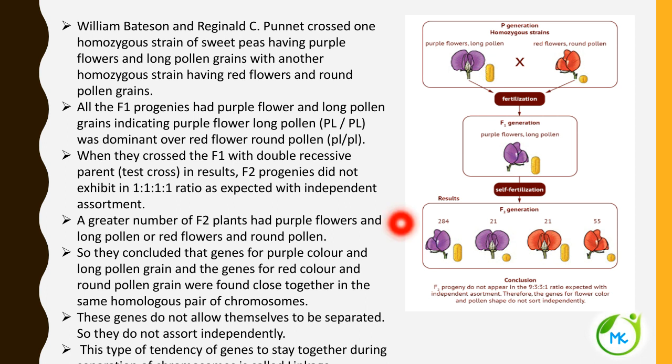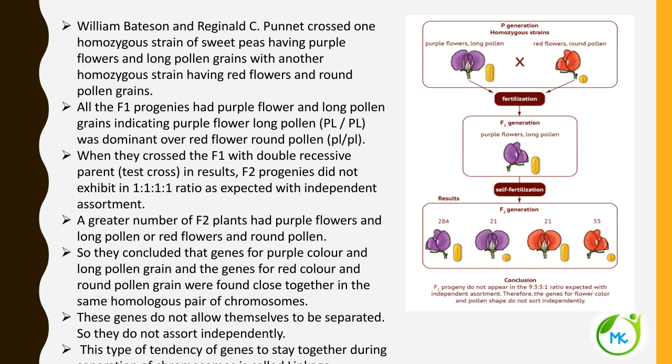They concluded that a greater number of F2 plants have purple flower with long pollen or red flower with round pollen. So they concluded that the genes for purple and long pollen grain and the genes for red and round pollen grain were found close to each other on the same homologous pair of chromosomes.